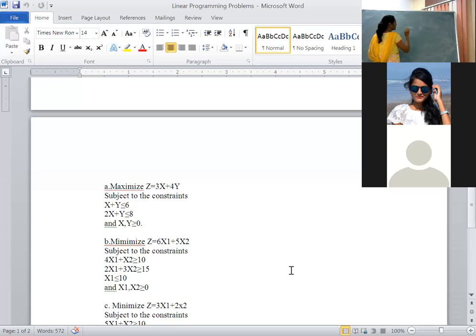If the objective function is of minimization, the inequality should be greater than or equal to. This you have to check.